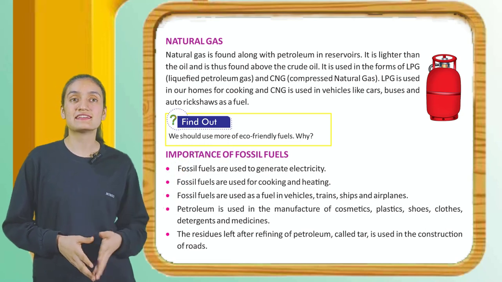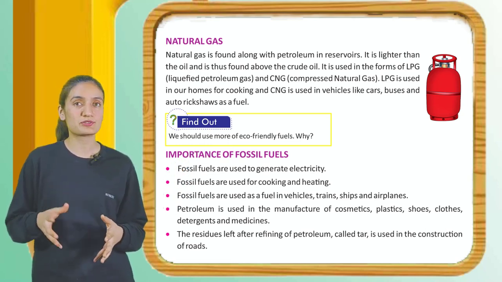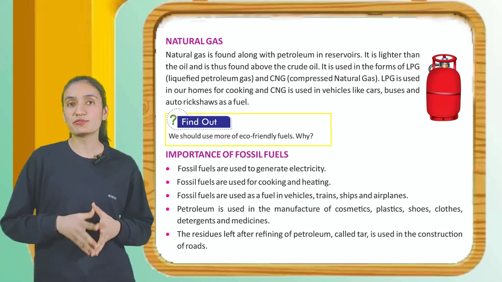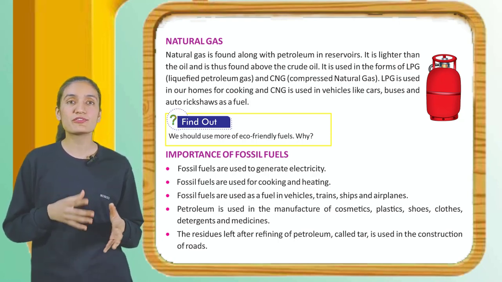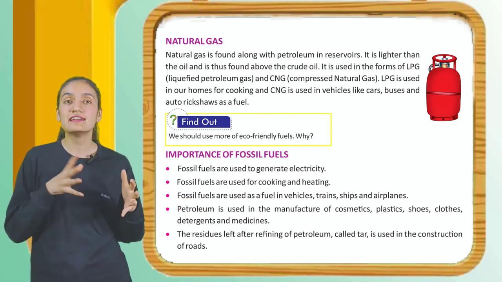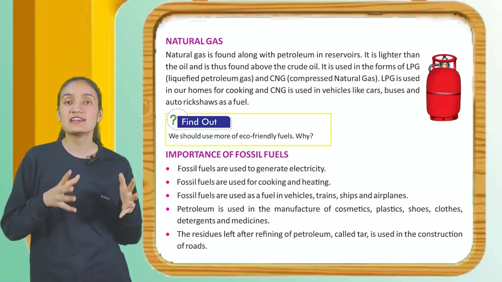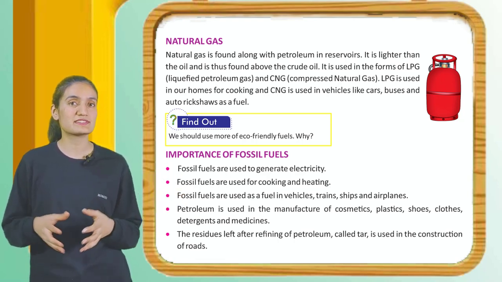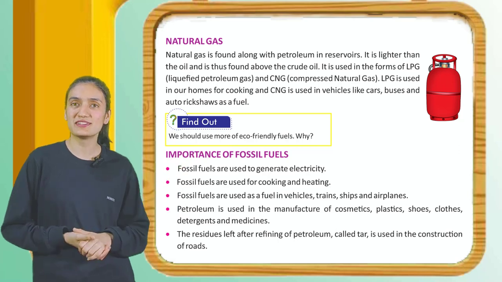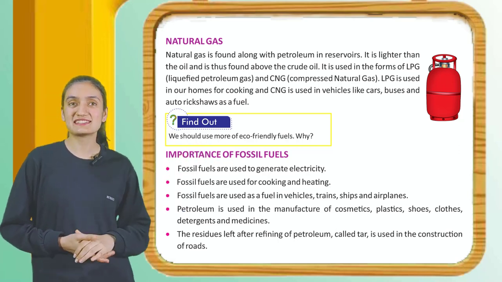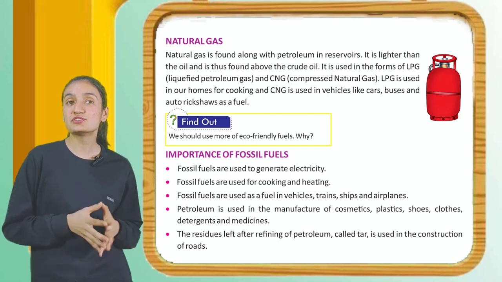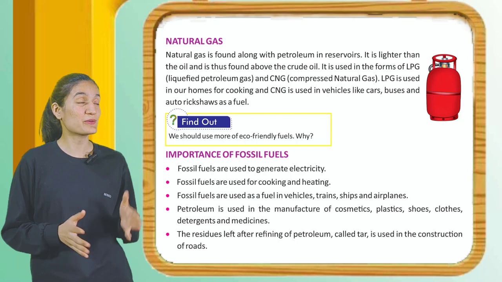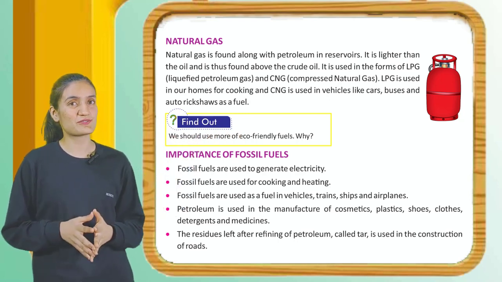Now natural gas. Natural gas is found along with petroleum in reservoirs. It is lighter than the oil and is thus found above the crude oil. It is used in the form of LPG, liquefied petroleum gas, and CNG, compressed natural gas. LPG is used in our homes for cooking and CNG is used in vehicles like cars, buses and auto rickshaws as a fuel. You can see an LPG cylinder. Now kids, find out why we should use more eco-friendly fuels. Now next is importance of fossil fuels.